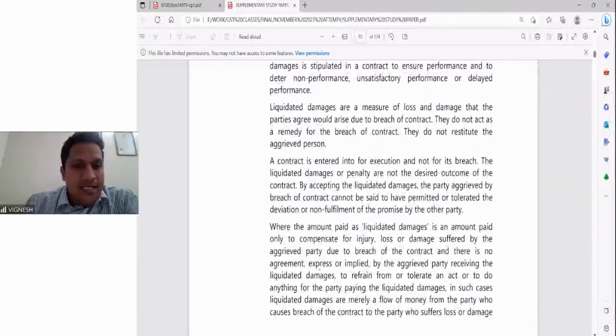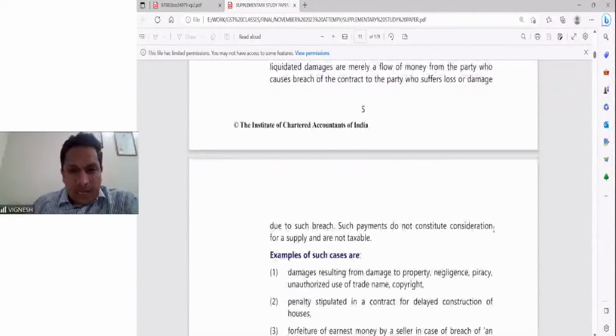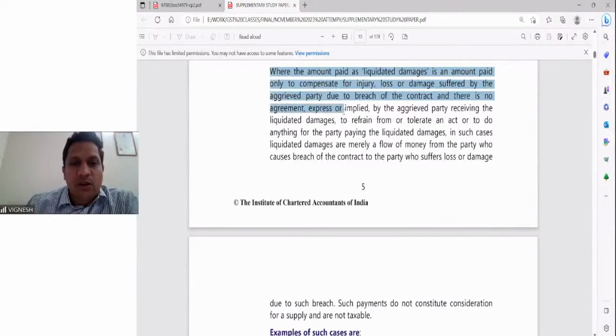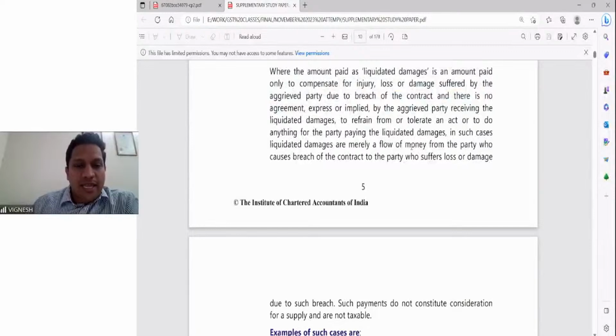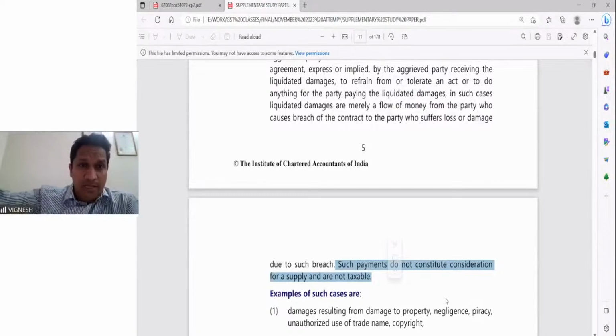Fine. A contract is entered into for execution and not for its breach. No one desires liquidated damages. They want the work to be over first. So therefore, this clarification is given. If you see here, the end point is that where the amount paid as liquidated damages is only for compensation, or to refrain or tolerate or do anything in that particular situation, they do not constitute consideration and are not taxable. Very, very important clarification. Based on this, one problem was there for which the answer was different before. Now the answer will be different.